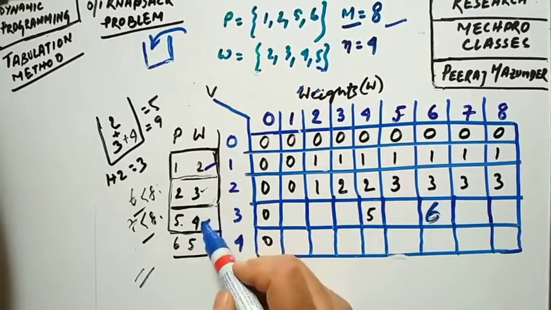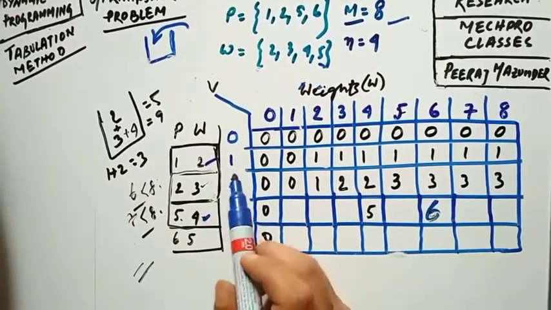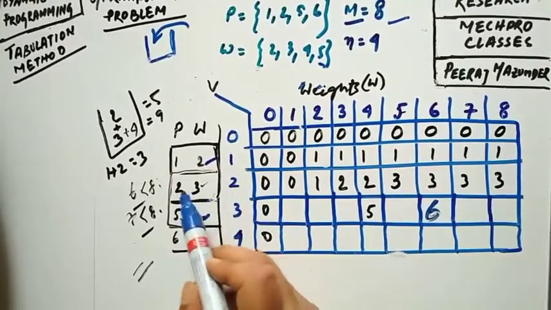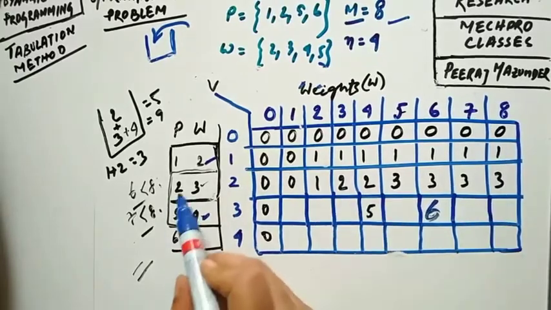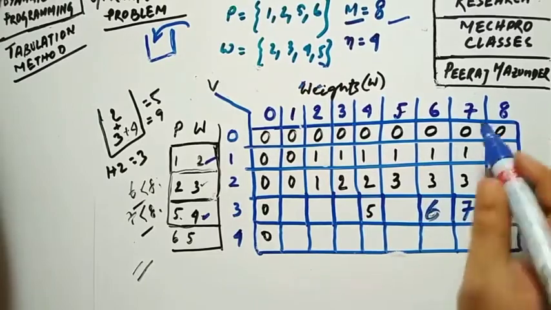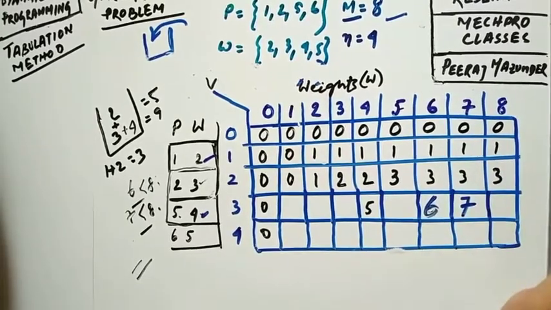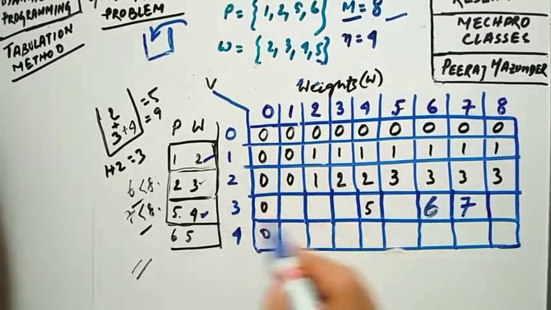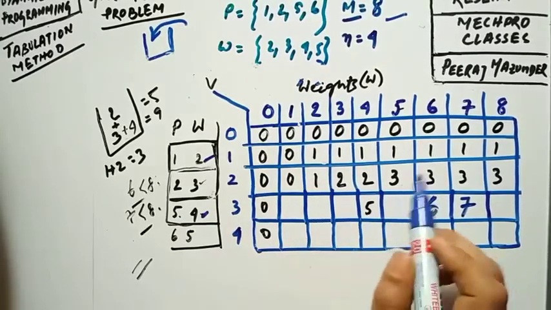Now, if you consider 4 plus 3, that is 7. So the weight is 7. Now, the corresponding profit is 5 plus 2, that is 7 also. So you are again lucky. You are getting the same value as the weight over here. Okay. Now, look, for filling this cell and this cell as well.